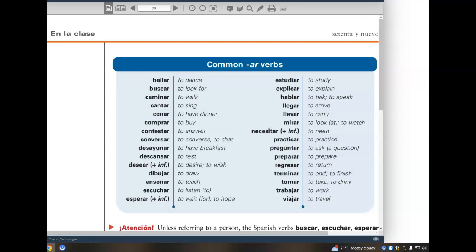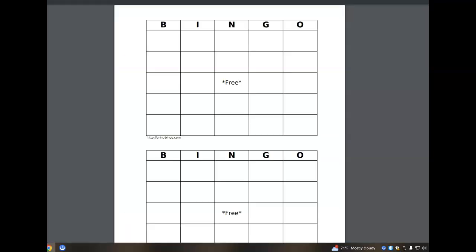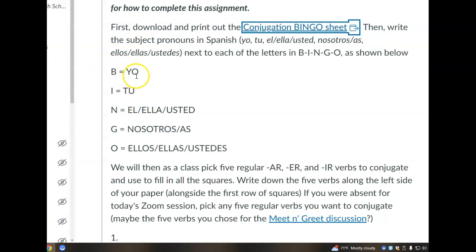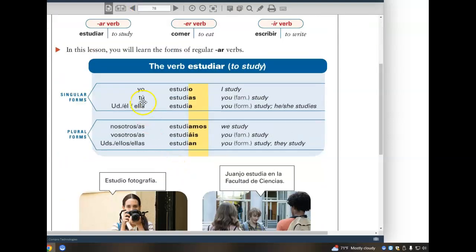So, for example, if you are doing the verb bailar, it would be bailo, bailas, baila, bailamos, and bailan, that you put the conjugation wherever it corresponds in each vertical column. Again, the vertical columns are titled this way with the different subject pronouns that we use to conjugate verbs in the present tense. Bailo, bailas, baila, bailamos, bailan. Just like this example verb, estudiar, is done.